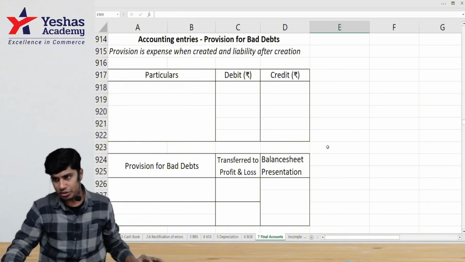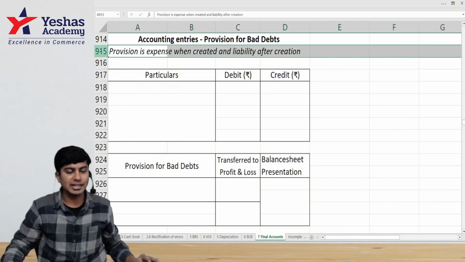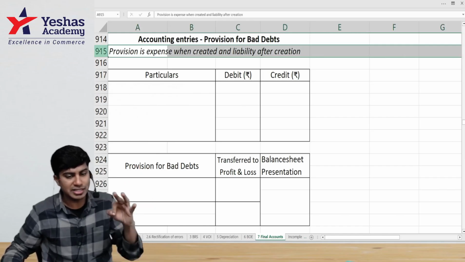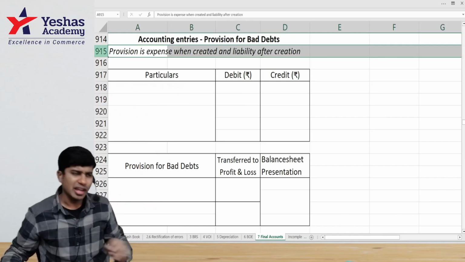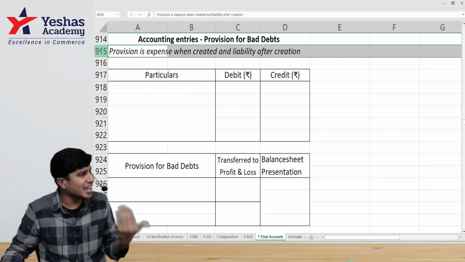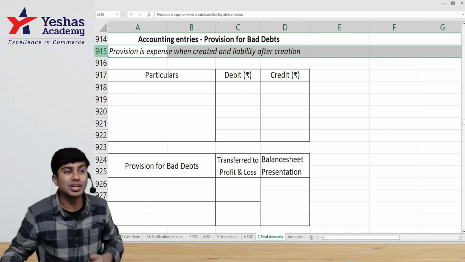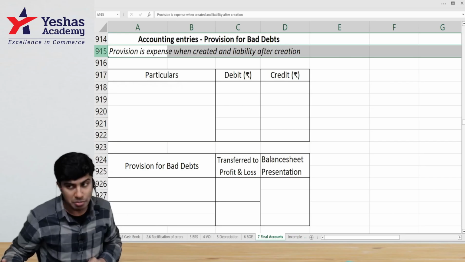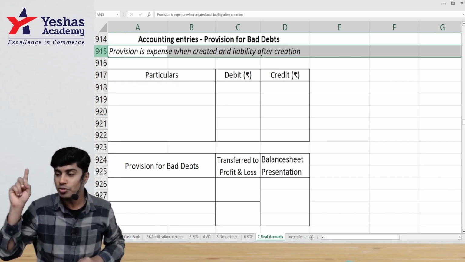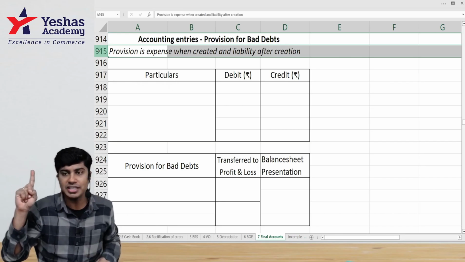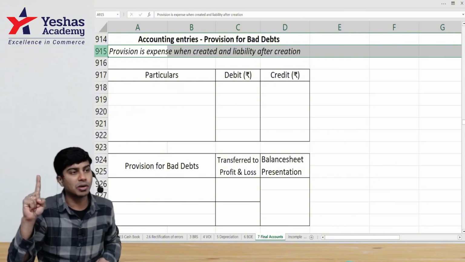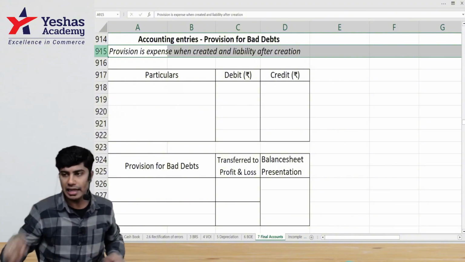So we create provision. Provision for bad debt is an expense when created, it's a liability after creation. Any provision for that matter, when you create it, it's an expense. Once you create it, it's a liability. Very important statement. Remember this rule. When you create provision, it is an expense. Once you create provision, it is a liability.